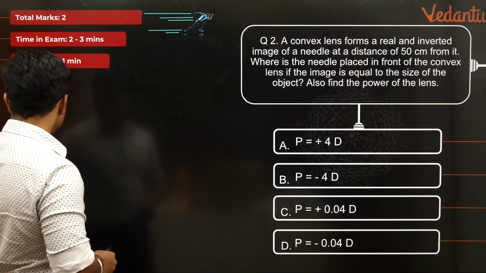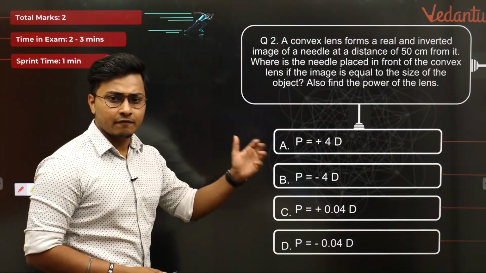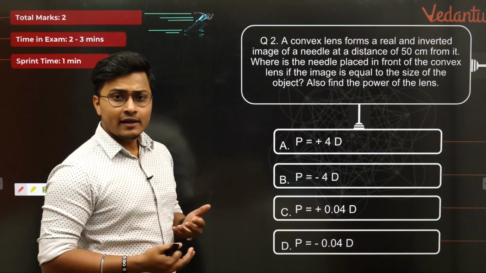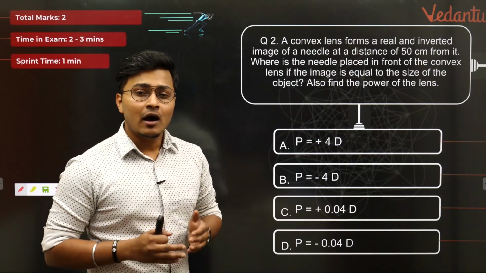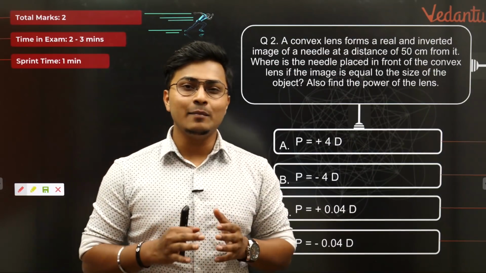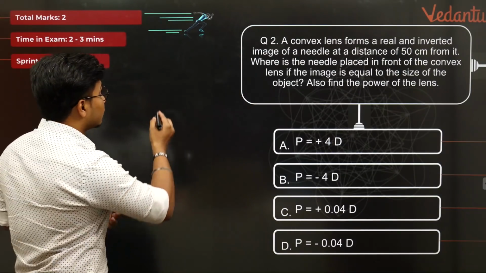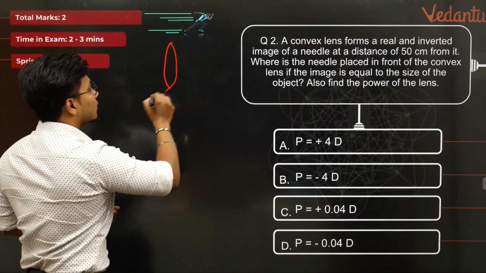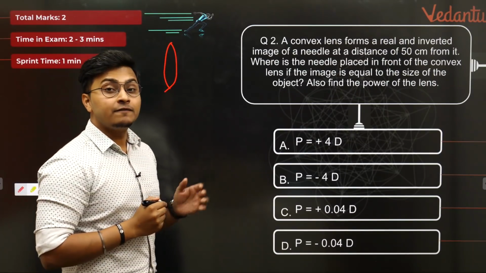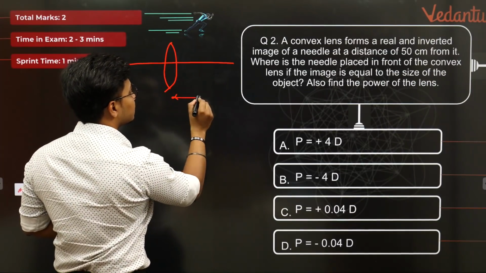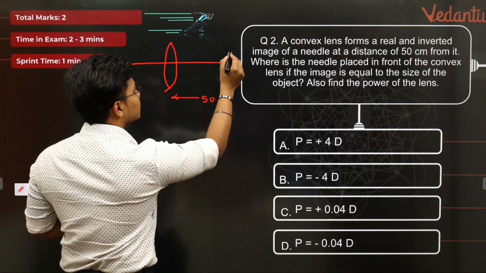Okay, let us first read the question in the most detailed way possible. A convex lens forms a real and inverted image of a needle at a distance of 50 centimeter from it. Okay, let's draw that. So you have a convex lens. The image is formed 50 centimeter from it. So that means the image distance is 50 centimeter somewhere here.